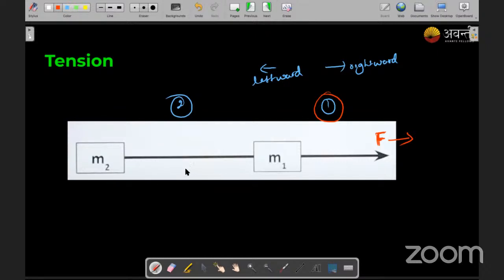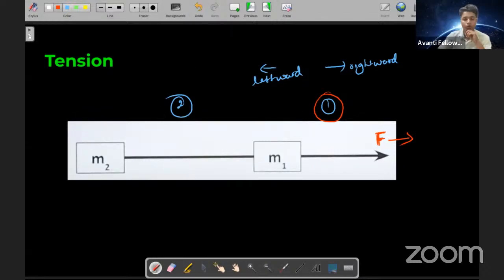See, students, the first thing is I said that tension will always act away from the point of consideration. If I'm considering this point of consideration, will the tension act on the left side or the right side? If this is my point of consideration, then it will act away from the point of consideration, so one tension will act over here, not on the left side.